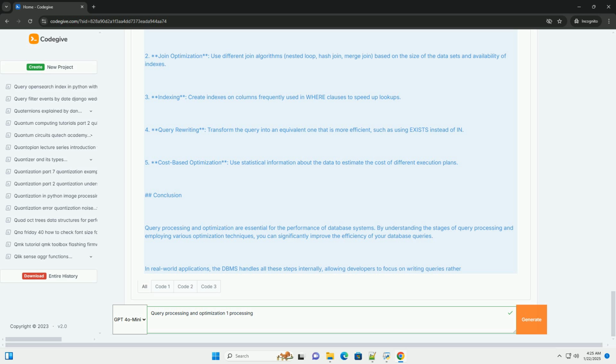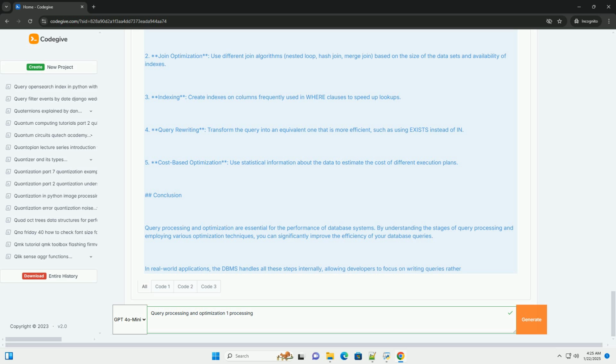Query optimization techniques. 1. Selectivity. Choose the most selective predicates first to reduce the number of rows as early as possible. 2. Join optimization. Use different join algorithms, nested loop, hash join, merge join, based on the size of the data sets and availability of indexes.